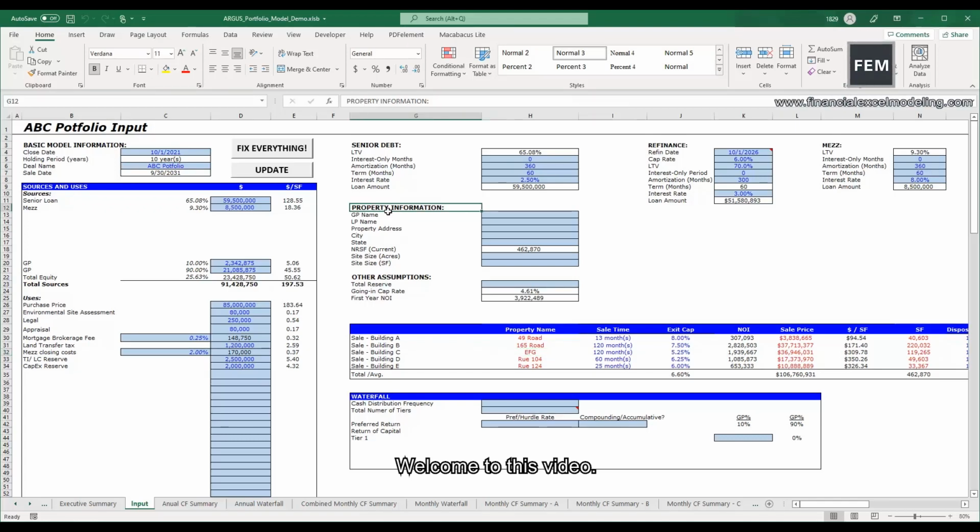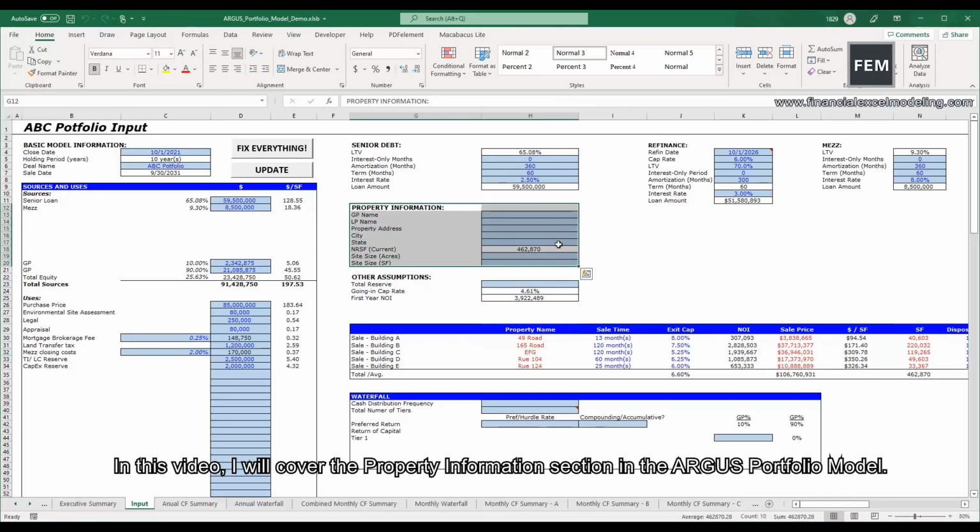Welcome to this video. In this video, I will cover the property information section in the ARGUS portfolio model.